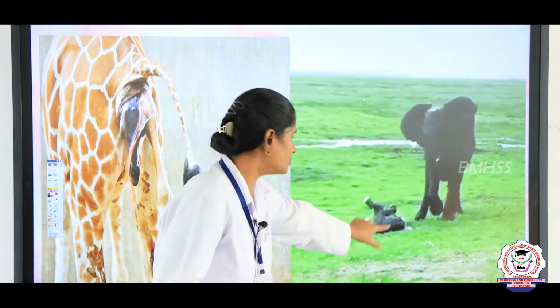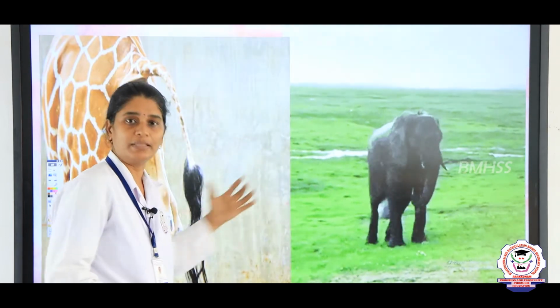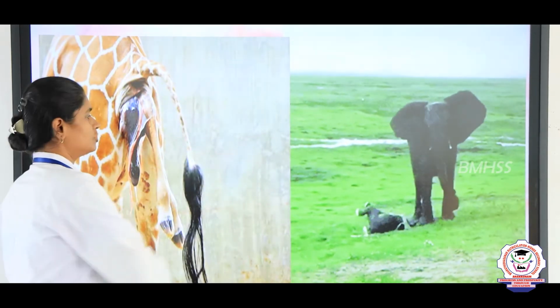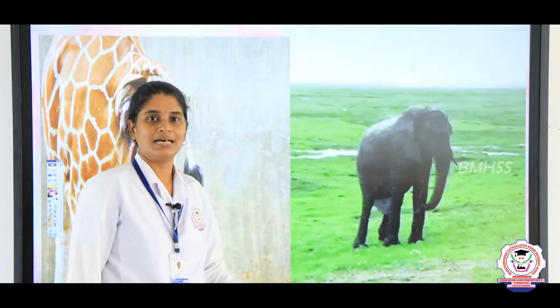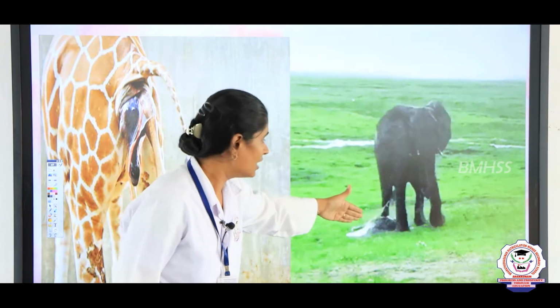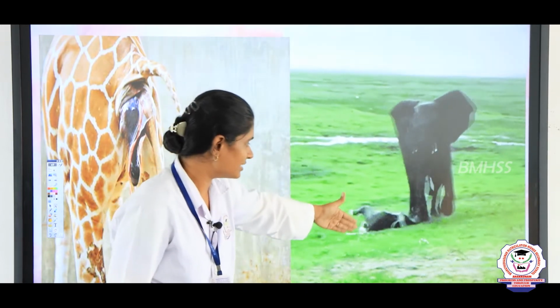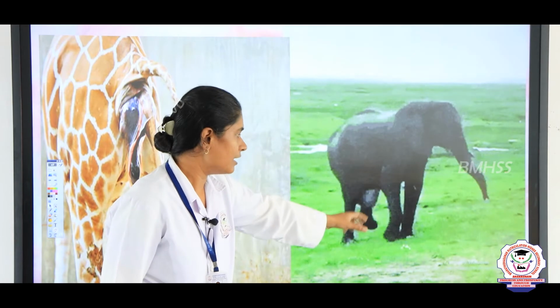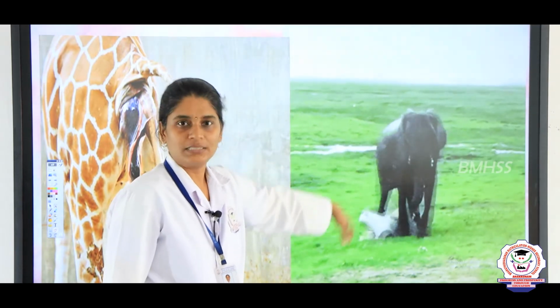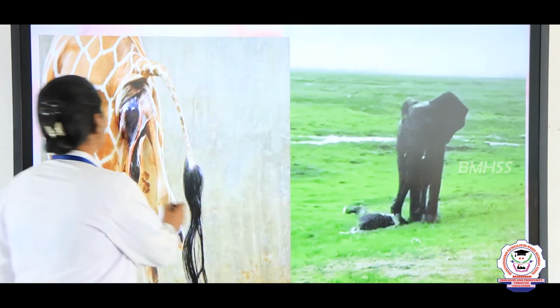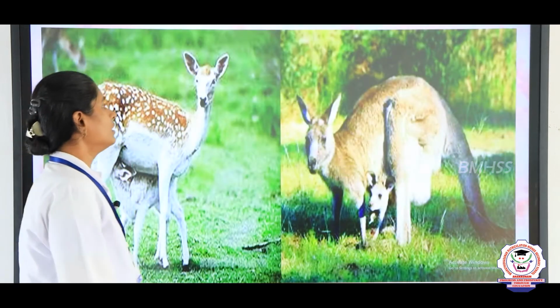So, this way the second set of animals give birth to the younger ones. We can see a giraffe, and here you can also see an elephant giving birth to a younger elephant. Here you can see the new, younger elephant coming out of the mother elephant.